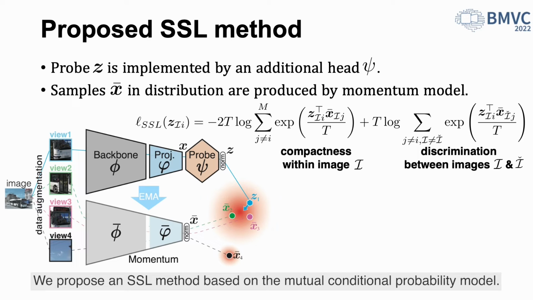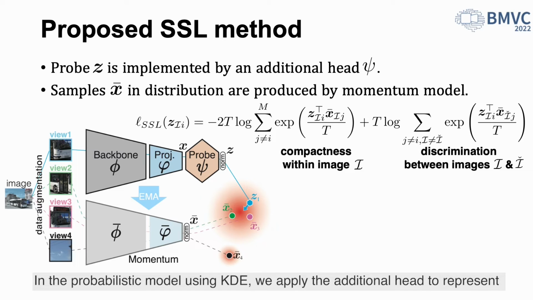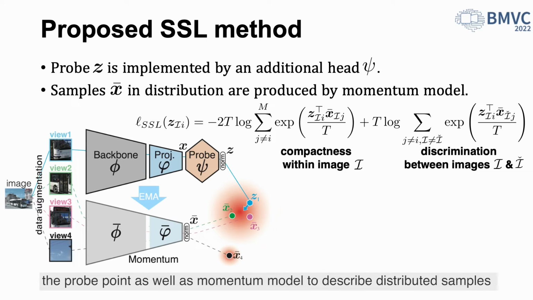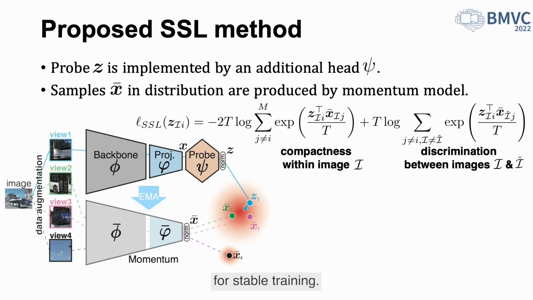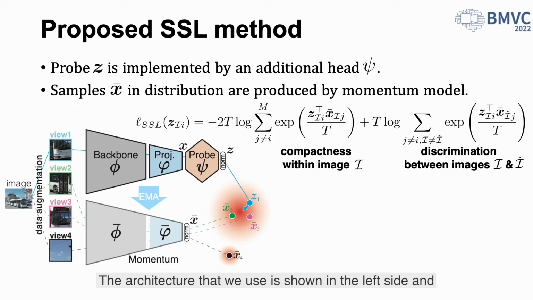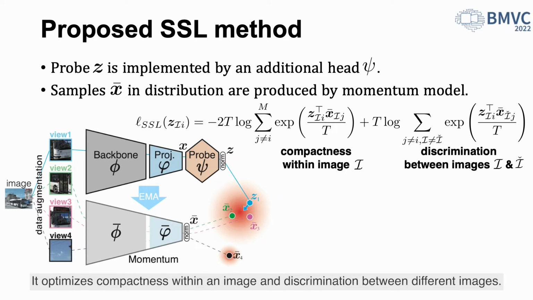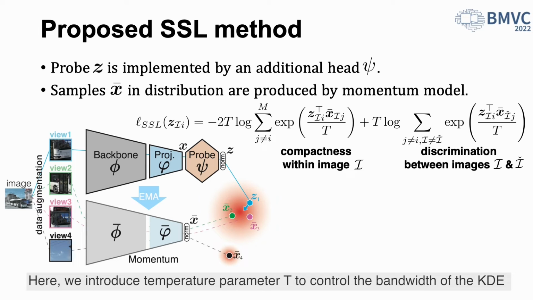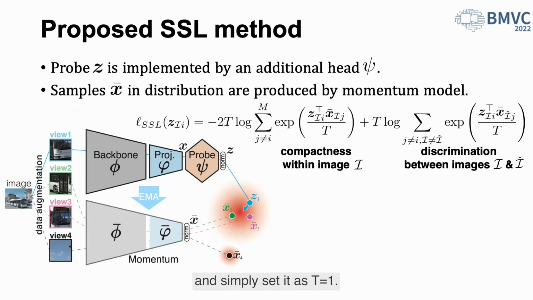We propose an SSL method based on the mutual conditional probability model. In the probabilistic model using KDE, we apply the additional head to represent the probe point, as well as momentum model to describe distributed samples for stable training. The architecture that we use is shown in the left side, and our proposed loss is also shown. It optimizes compactness within our image and discrimination between different images. Here, we introduce temperature parameter T to control the bandwidth of the KDE and simply set it as T equals 1.